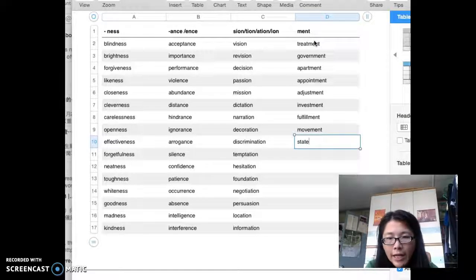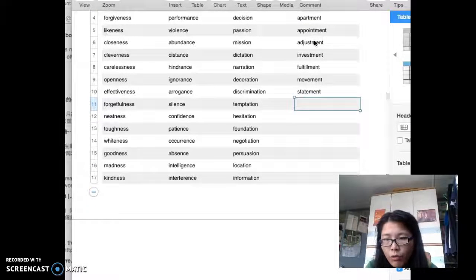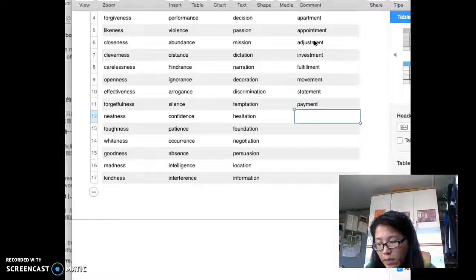And then next one, state. I state, that means you want to mention, you want to proclaim. Statement, that means your announcement, your verbal announcement. Pay, you want to give money to somebody. You want to buy something, so you pay the money for that. Payment, noun form. Employ, that means hire. My boss employs me. Employment. He gave me an employment record.